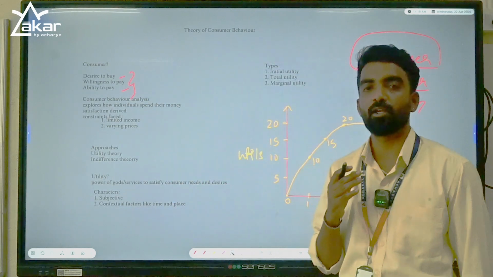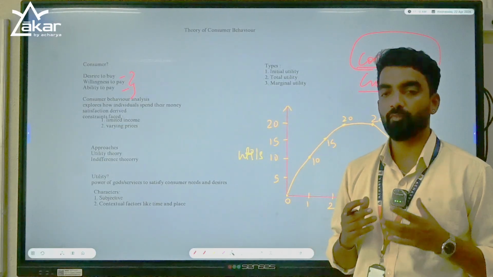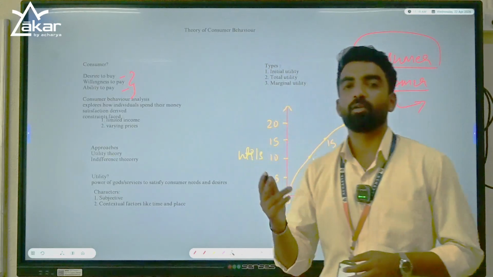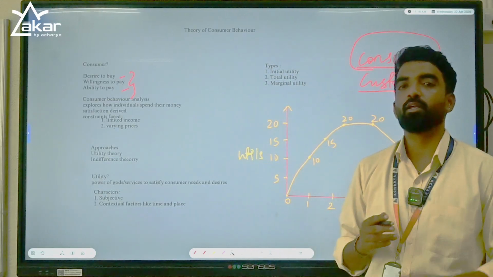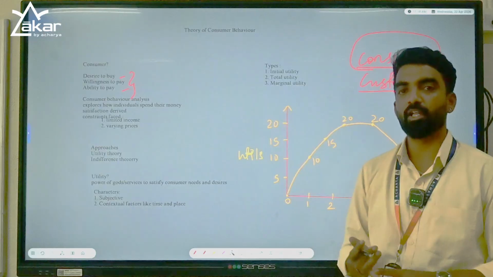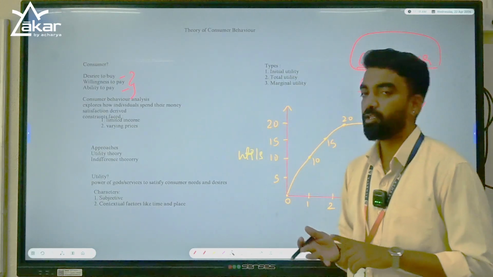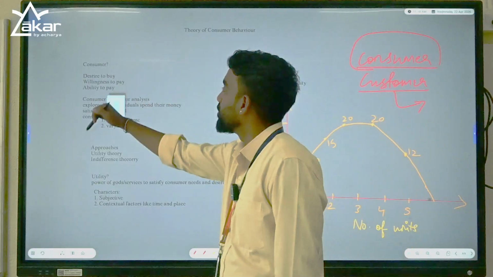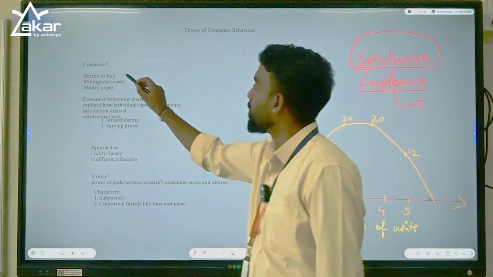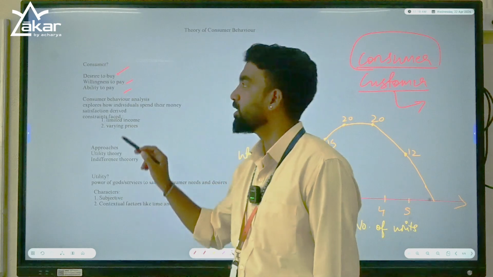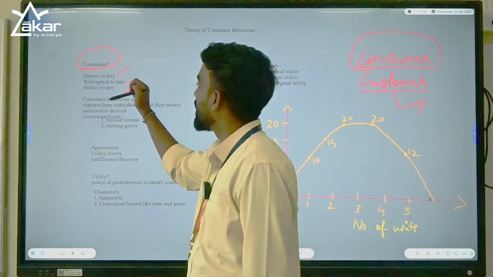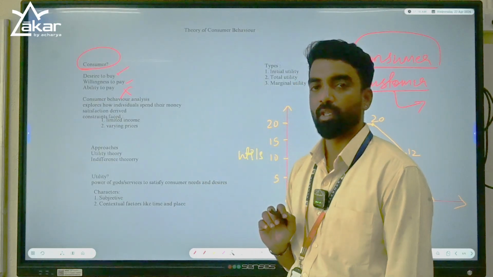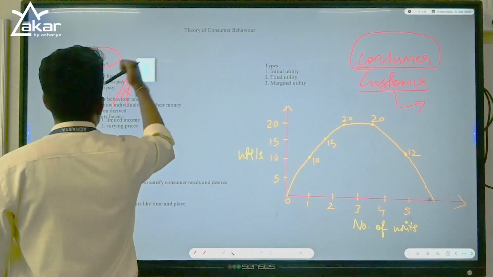One is he should have a desire to buy and he should have willingness to pay. If you have the desire and you are not willing to pay, you will think, oh, it is too costly, it is too expensive, I will not pay. Then you will not become a consumer. You should be willing to pay. First you should have a desire to buy, you should be willing to pay, and you should have the ability to pay. Right? Only then you will be called a consumer. If you meet all these three criteria, only then will you qualify as a consumer. If any one criterion is missing, then he will not become a consumer. I hope you understand who is a consumer.